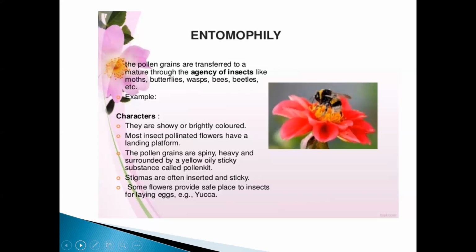You can see these flowers, right? For example, hibiscus, rose, jasmine, sunflower and all. They are very showy, very attractive to see. So these flowers, which are pollinated by insects, are very attractive and brightly colored.